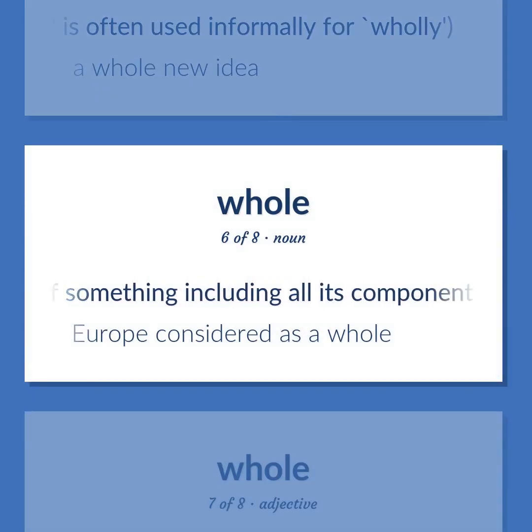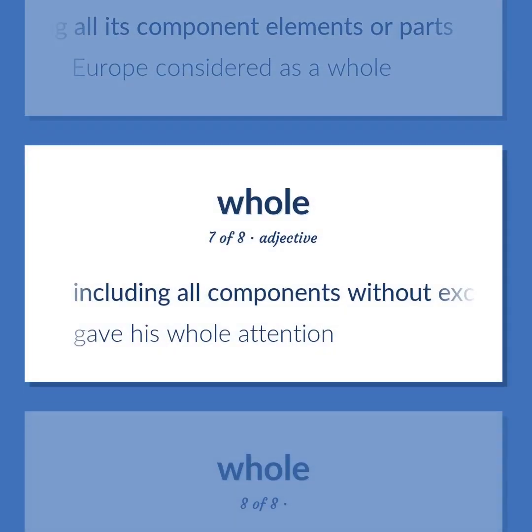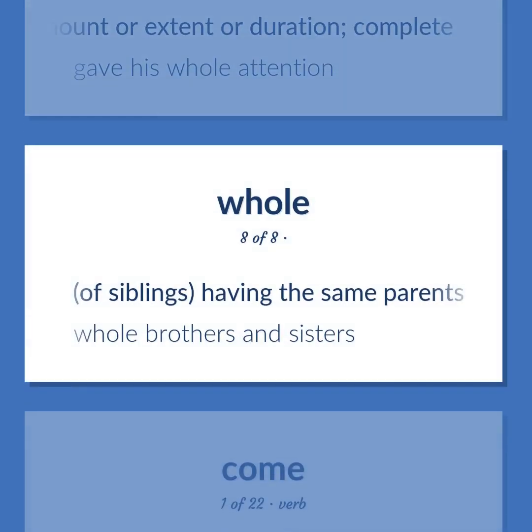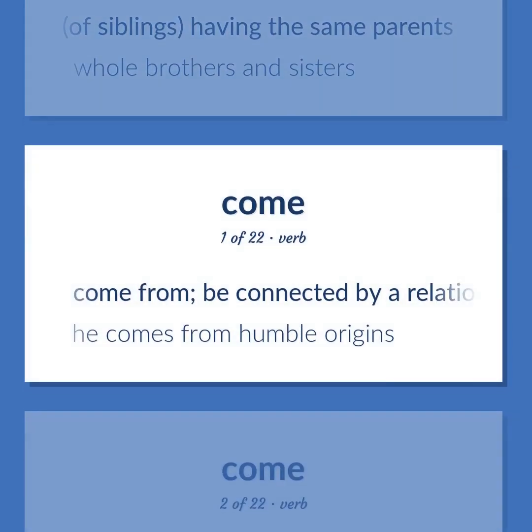All of something including all its component elements or parts. Europe considered as a whole. Including all components without exception, being one unit or constituting the full amount or extent or duration, complete. Gave his whole attention. Of siblings, having the same parents. Whole brothers and sisters. Come from. Be connected by a relationship of blood, for example. He comes from humble origins.